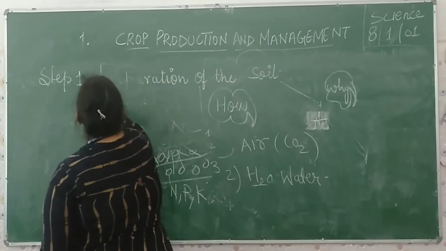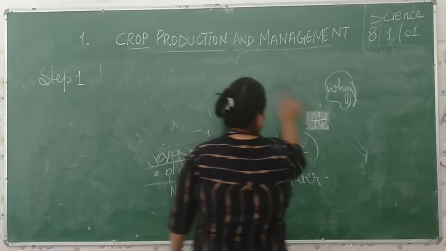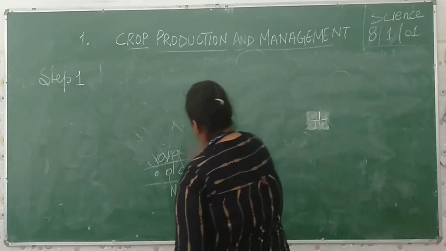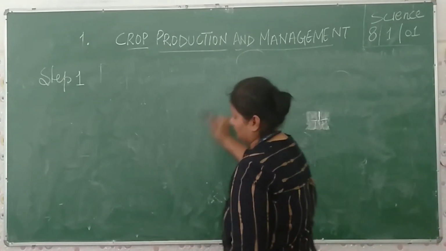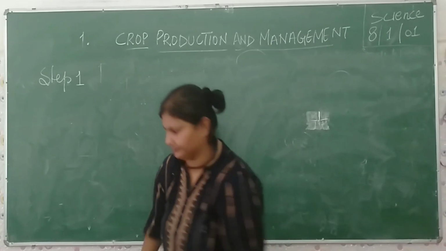Now the next process is sowing. The next process is sowing.